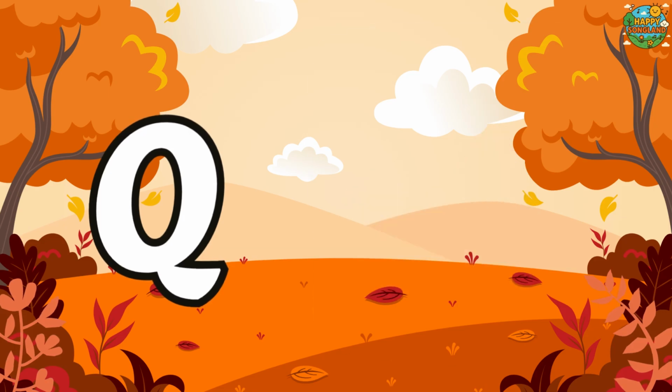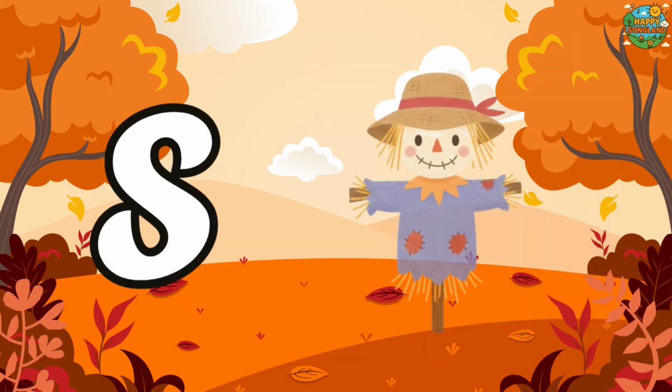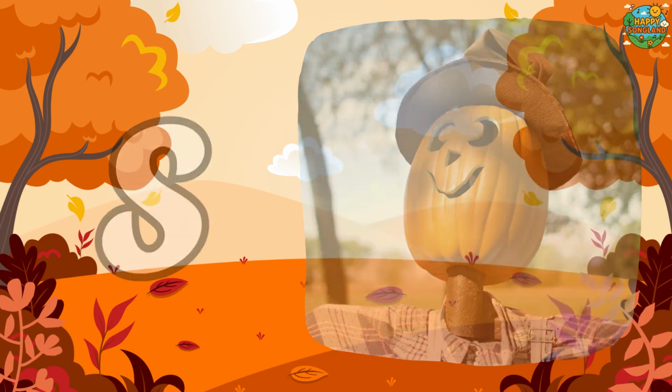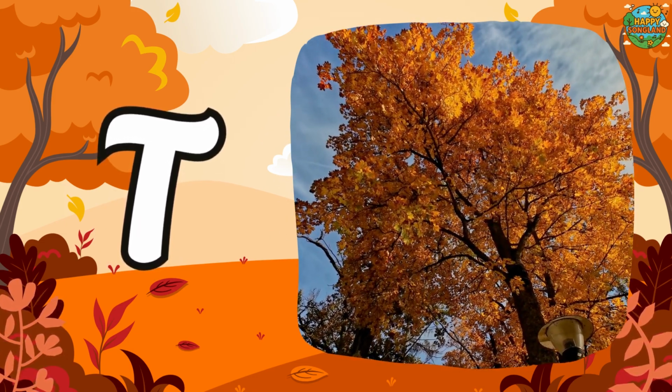Q is for quilt, colorful and neat. R is for rain boots, splashing on the street. S is for scarecrow, waving hello. T is for tree with leaves below.